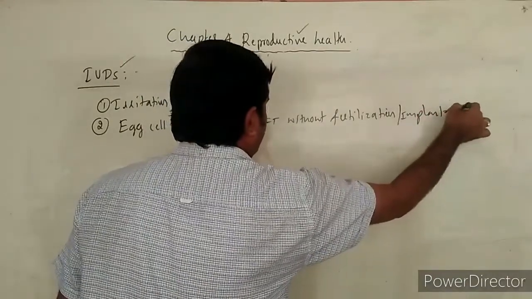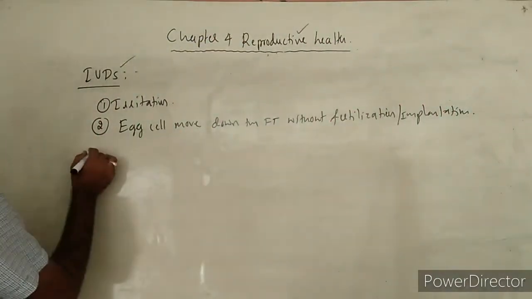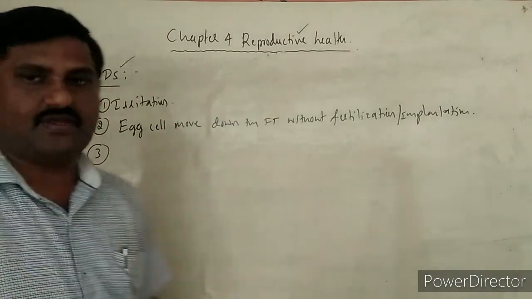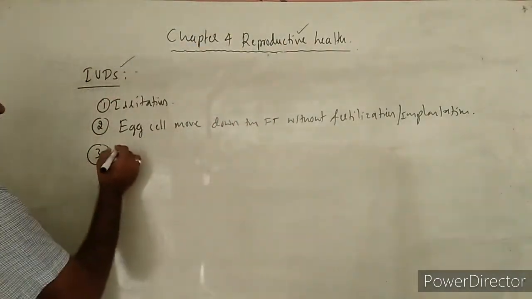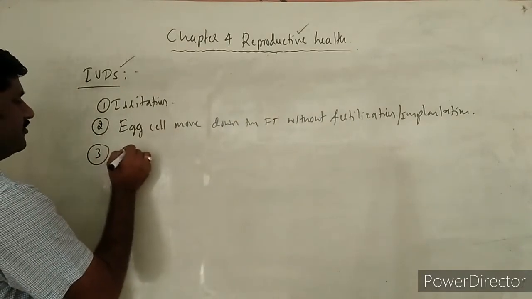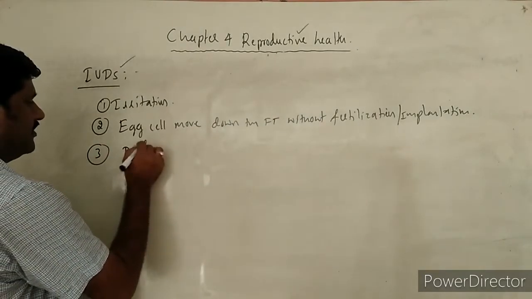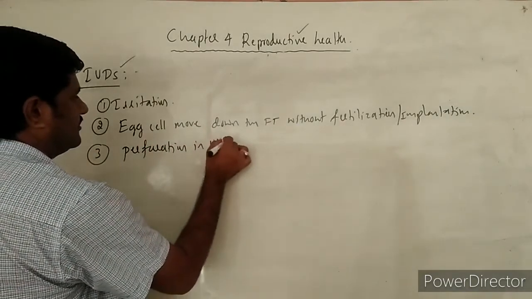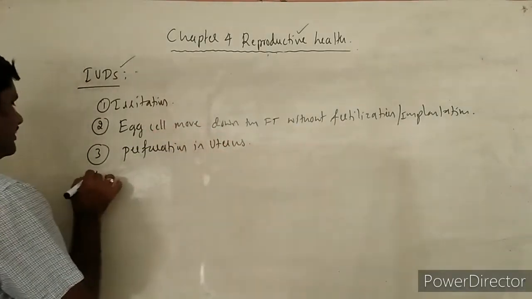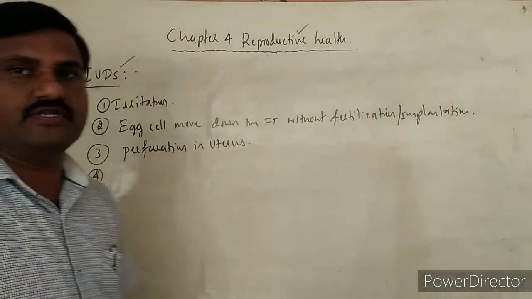This is also one more reason. The third one is perforated uterus. There is a problem of perforation in the uterus that may occur. This is also one more reason.